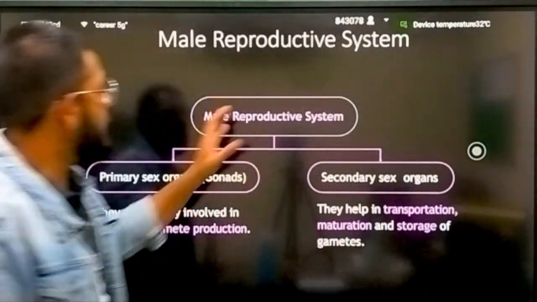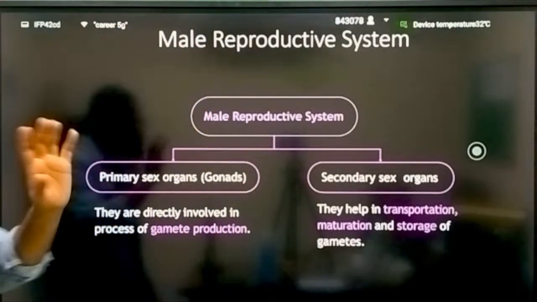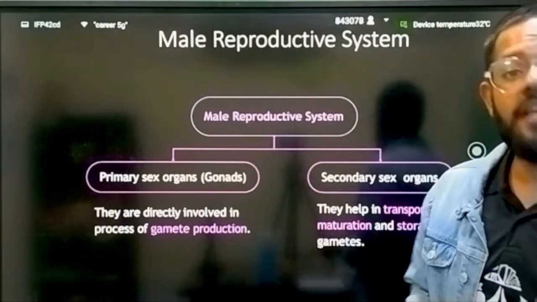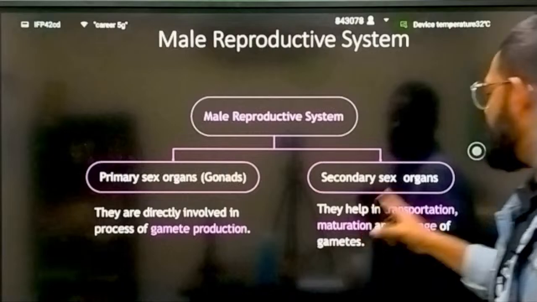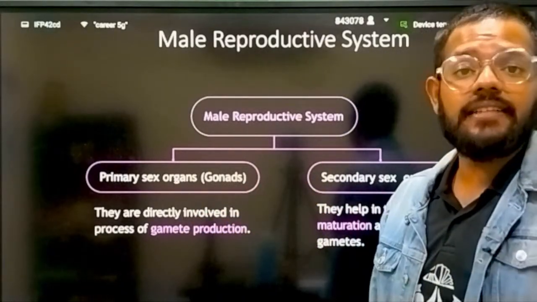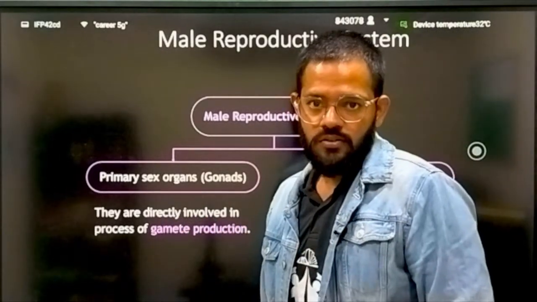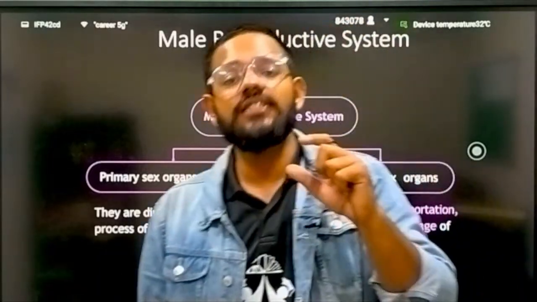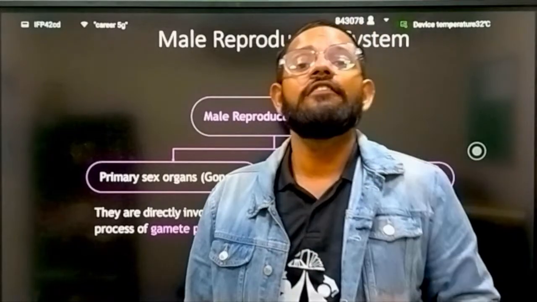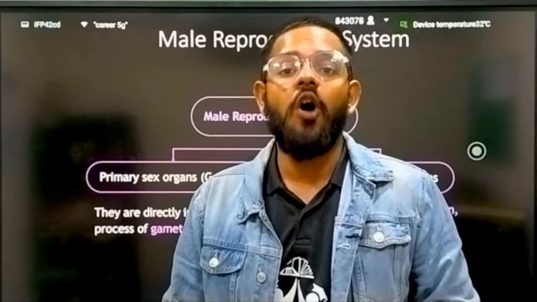Okay, so now we are going to the male reproductive system. The male reproductive system consists of two things: primary sex organs and secondary sex organs. In primary sex organs we have gonads, that is the testes. They are directly involved in the process of gamete production. Primary sex organs are those which initiate the formation of gametes and are responsible for their production.